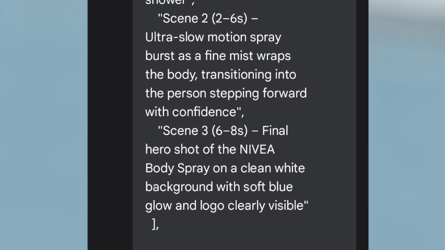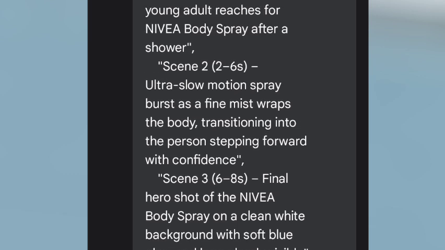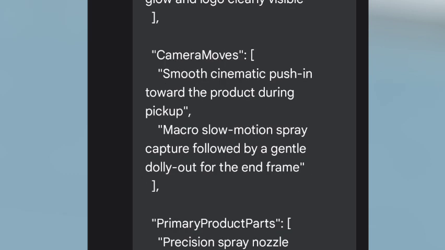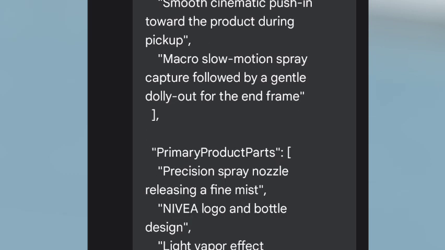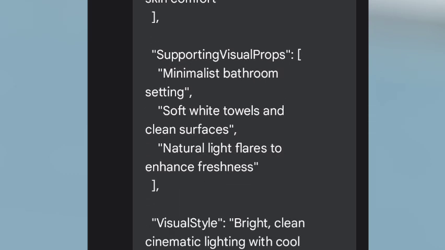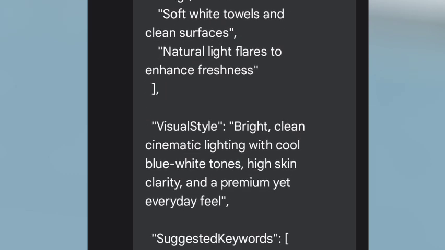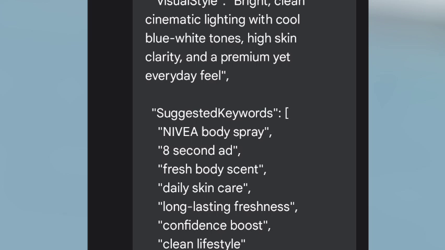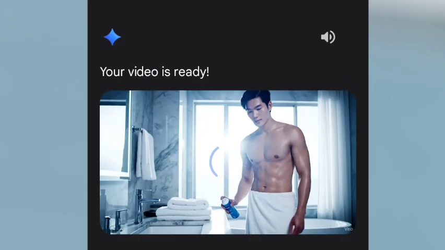So this is what ChatGPT gave us. If I don't want it to be like this, I can rewrite it or tell it how I want it to be. Then I'm going to look at the camera moves, the primary product parts, the supporting visual props, the visual styles and keywords.